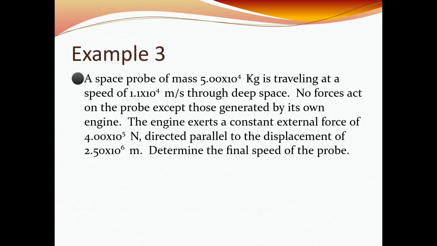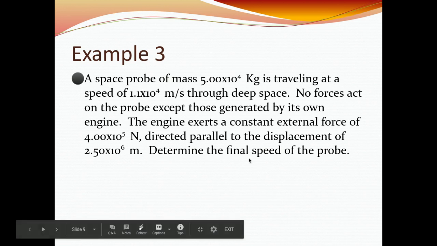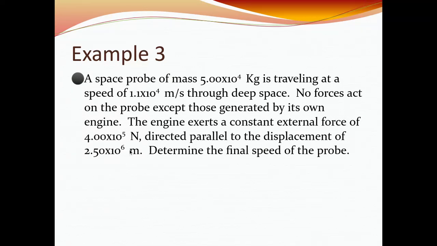Okay, so we got our mass, we got an initial velocity, we want to find the final velocity, and we have the F and the D. Okay, so remember F and D, we can use that to find our work, and we can use that and the knowledge here to solve for the final velocity or final speed. Okay. All right, so our answer ends up being 12,688 meters per second.